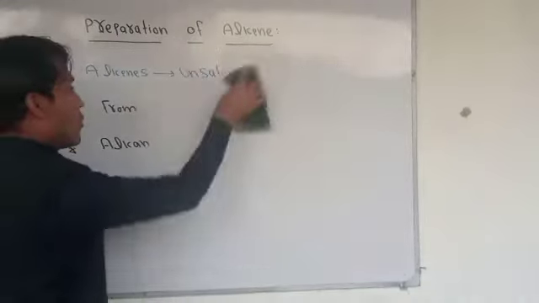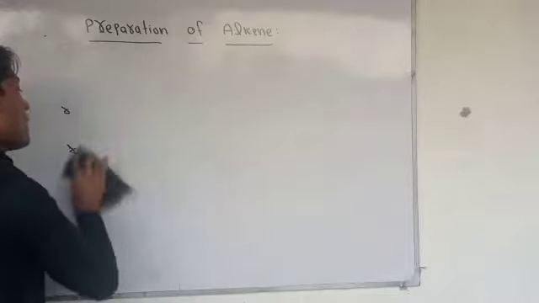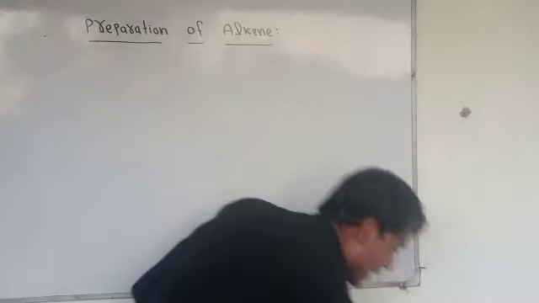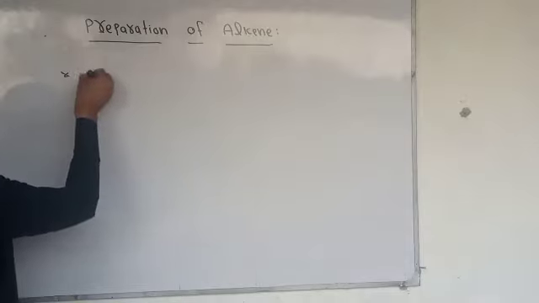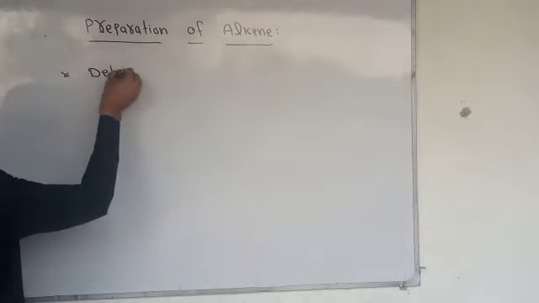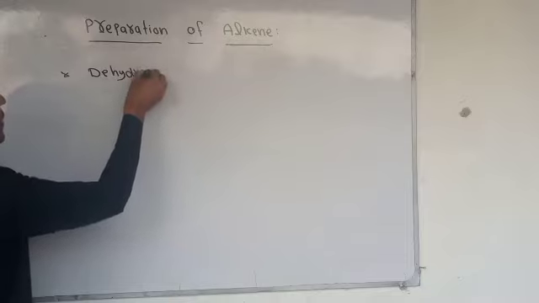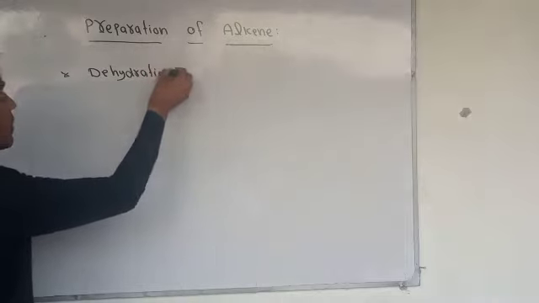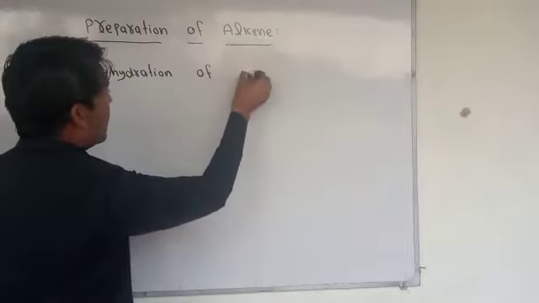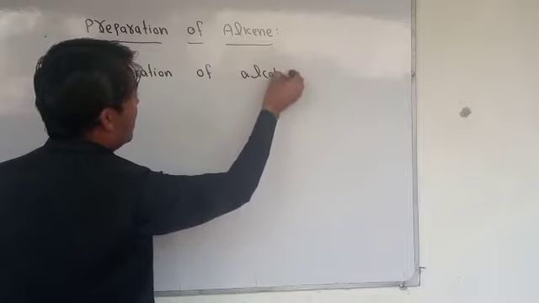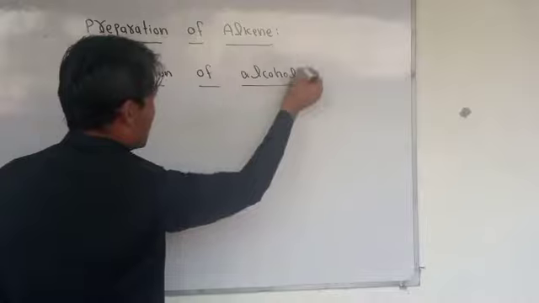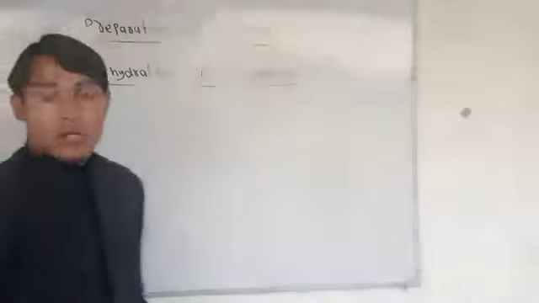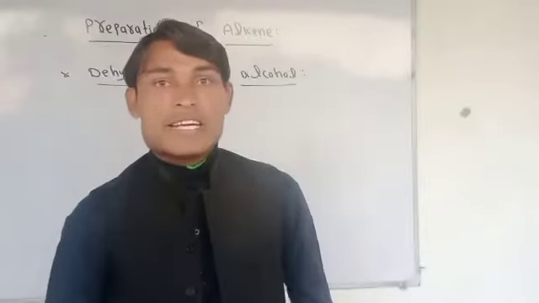First of all, let's talk about dehydration of alcohol. That is the first method. Let's look at the word dehydration.